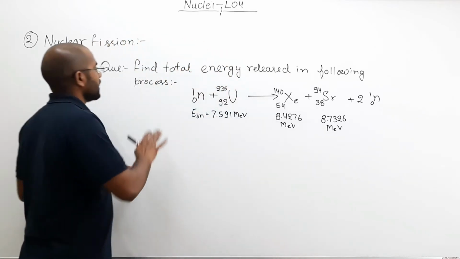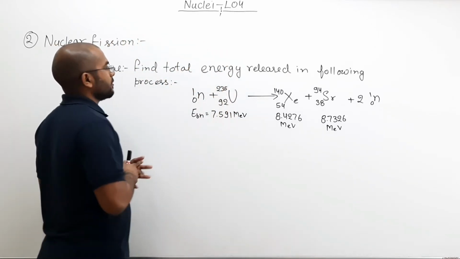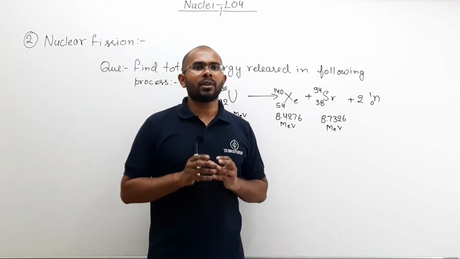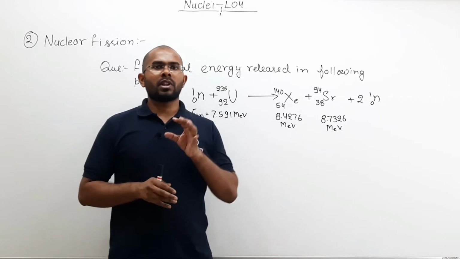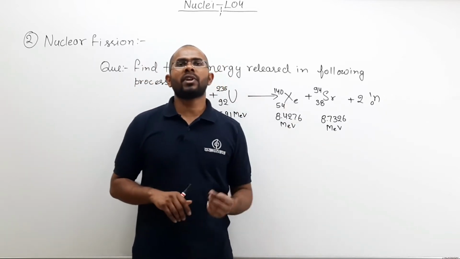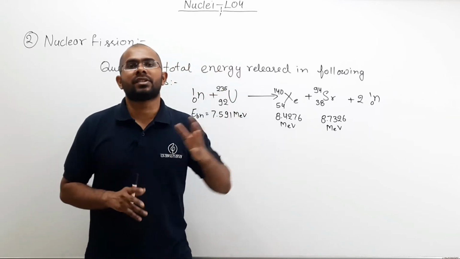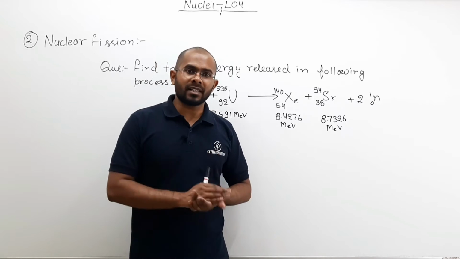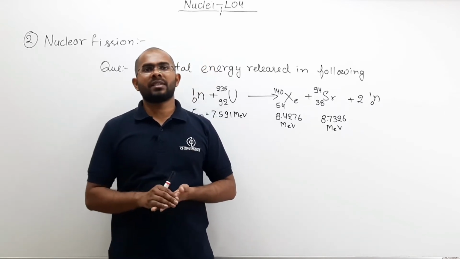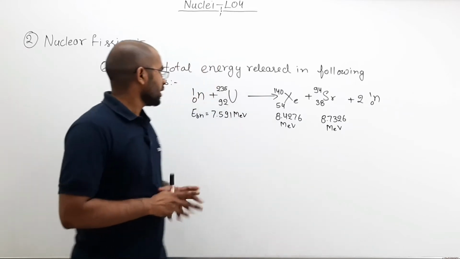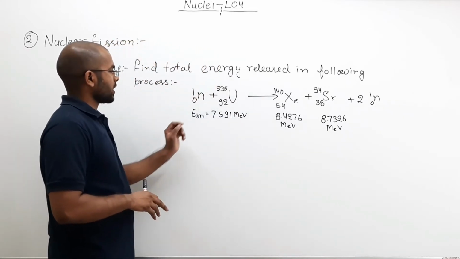Now here it is given: find the total energy released in the following process. What we are trying to understand is, if a nucleus breaks into two daughter nuclei, how we can find the energy released. Now one way is to find the mass defect and then multiply the mass defect with c squared. That is one way. Another way is, if you are given like this, here what is this?